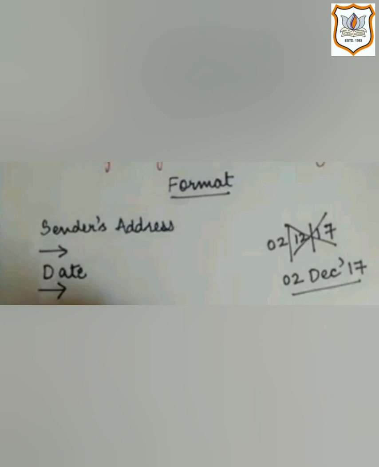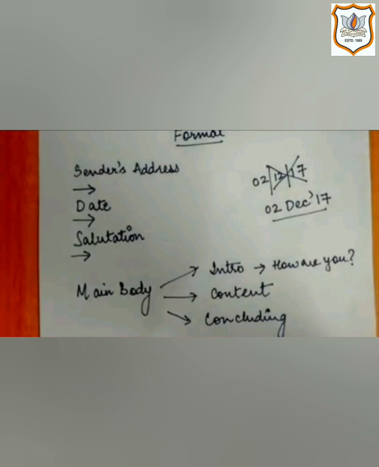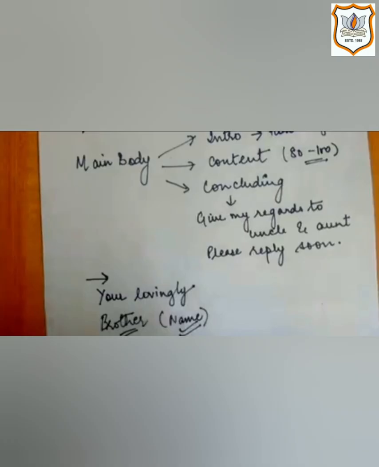Children, you can have a look at the example how the date is written because this is very important. After the date, you can have a salutation. This is a greeting to a person whom you are writing the letter. After the salutation, the main body starts. In the main body, it carries three main parts: introduction, content, and concluding. Introduction means how are you and greeting and everything. Then content. It comes in second paragraph and it gives the detail that why you have written this letter and it should be of 80 to 100 words.